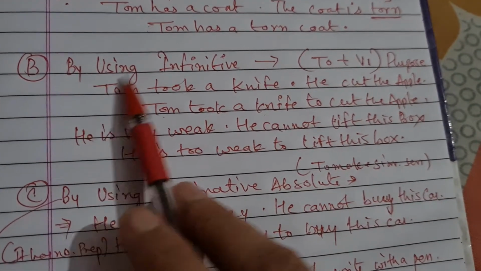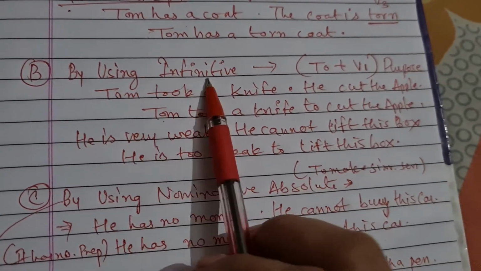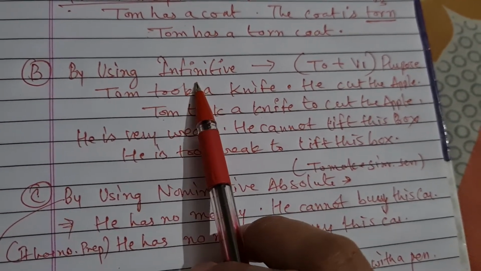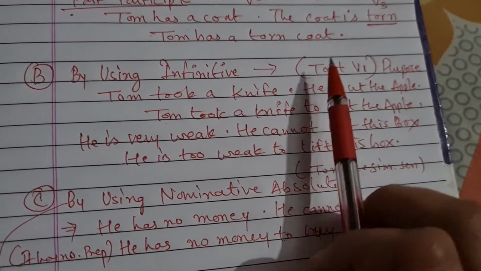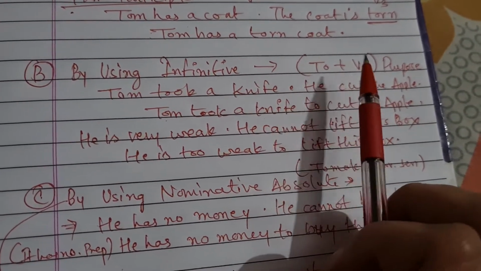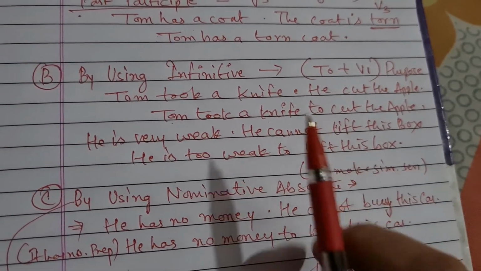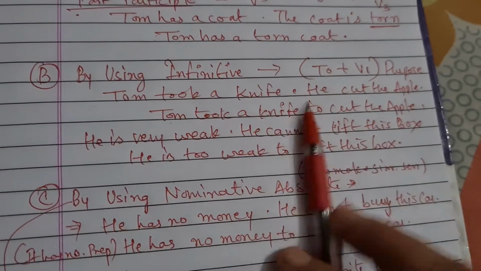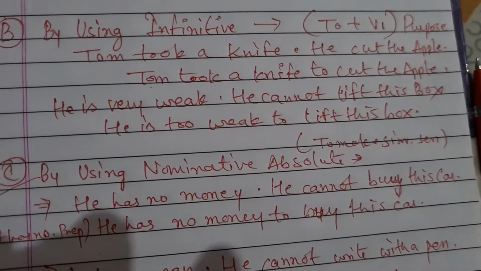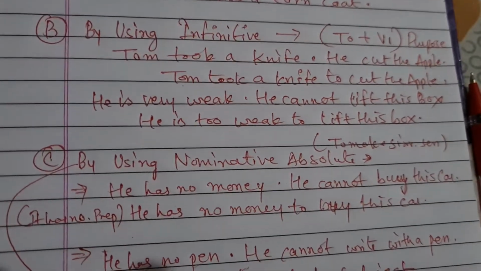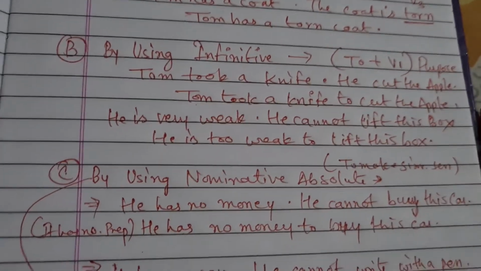The next part is how you will make your sentence simple by using the infinitive. First of all, you are all aware of what we mean by infinitive. In infinitives, we put to before the verb's first form: to plus verb first form. To go, to come, to sit, to eat. These are called infinitives. Now basically why do we use infinitives? Infinitives are used to express the purpose of the doer, of the subject in a sentence.